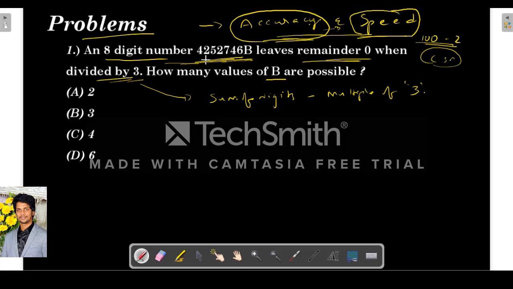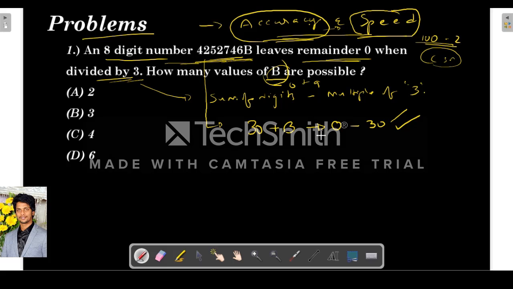So just add the digits here. 4 plus 2 is 6, 6 plus 5 is 11, 11 plus 2 is 13, 13 plus 7 is 20, 20 plus 4 is 24, plus 6 is 30, 30 plus b. So this must be a multiple of 3. Now try the values. b is a digit, so it should be from 0 to 9. When b is 0, the sum is 30, which is a multiple of 3.